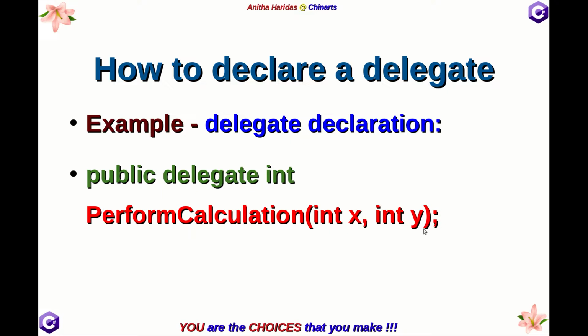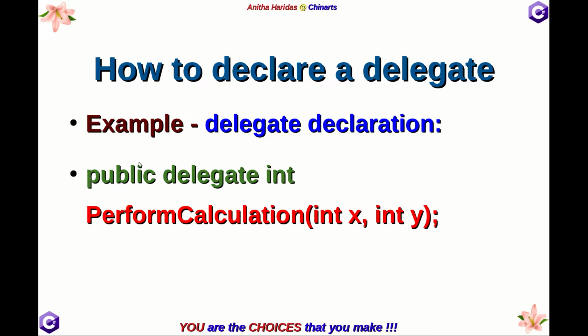And observe here there is no method body. This specifies it is the signature of a delegate. So what happens now? Whichever method has a return type of integer and two integer parameters, that method can be referred to by this delegate reference.